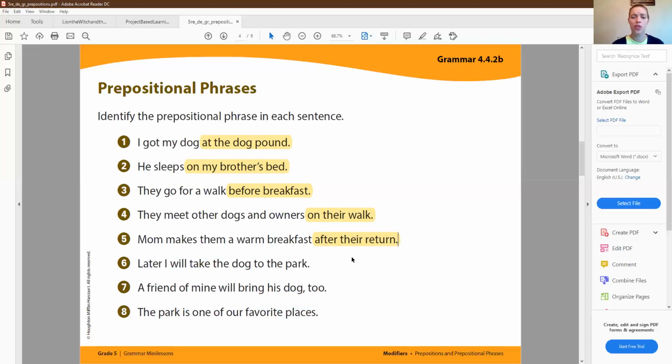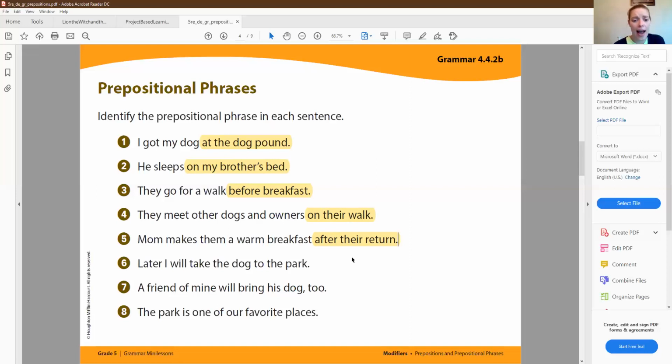So all of these ones so far, we see the prepositional phrase at the end of the sentence, okay? It does not always need to be at the end of the sentence. Sometimes it could be in the front, sometimes it could be in the middle, or sometimes it could be in the end. It is normal that most of the time you will find it at the end of the sentence, but it can be in the middle or the front as well. So don't automatically assume that it's at the end.